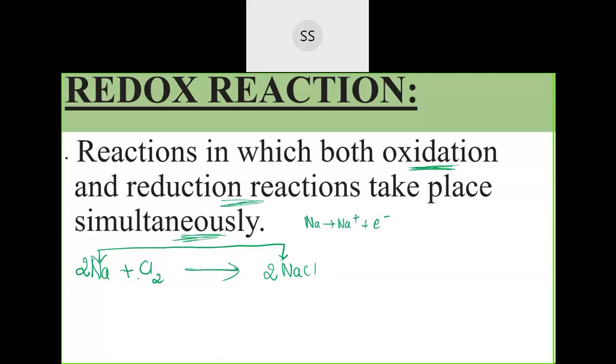Now here to balance it, we need to multiply by 2, correct? So I need to multiply this by 2. That means there will be loss of 2 electrons. I am combining this together and telling you.